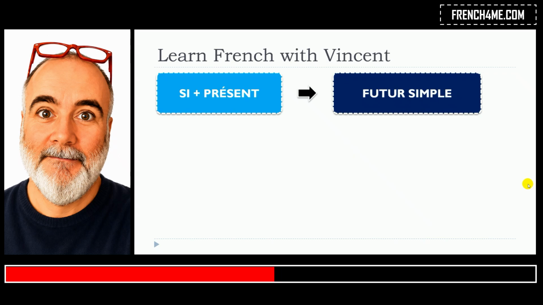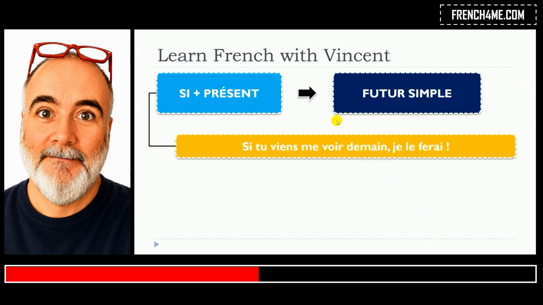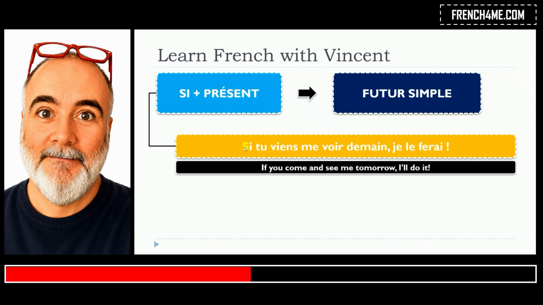So let's have a look now at si plus présent in the first part, and then after that, le futur simple. Si tu viens me voir demain, je le ferai. So as you can see here, we start one more time with venir, second person of the singular present, si tu viens, and then we put the verb faire, but in that case, it's the futur simple form, je ferai.